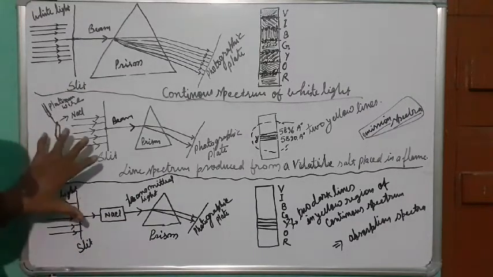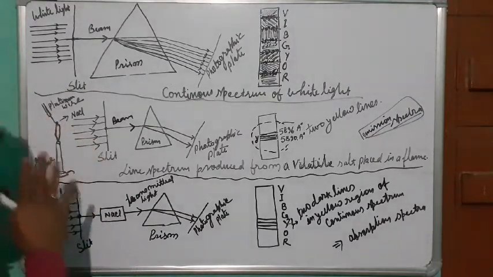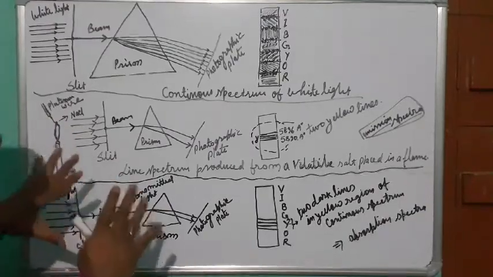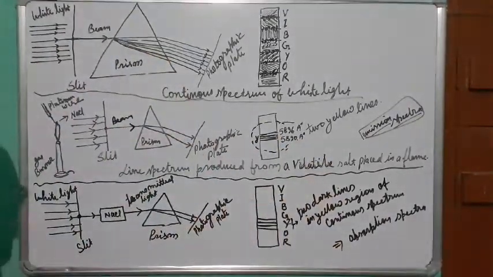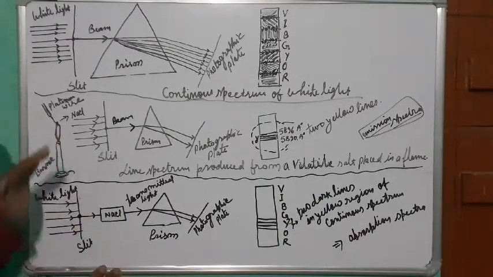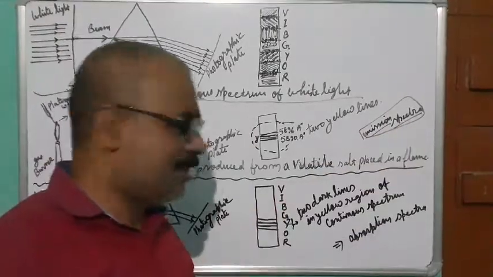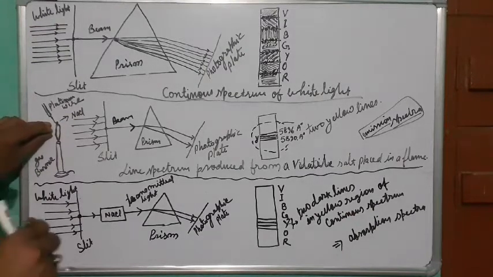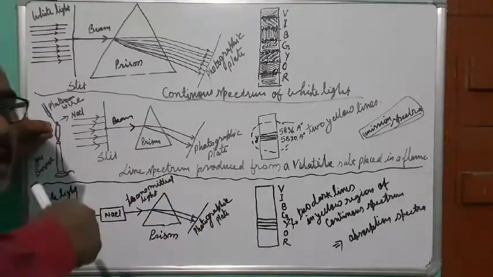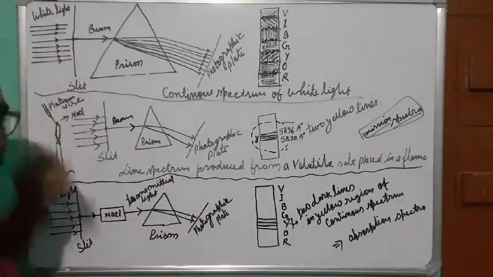So I think now you might have understood the difference between the emission spectra and absorption spectra, because for the same material, sodium chloride, I have explained both the emission spectra and the absorption spectra. In this case sodium chloride is heated, subjected to a high quantity of heat energy, and gets into an excited state.